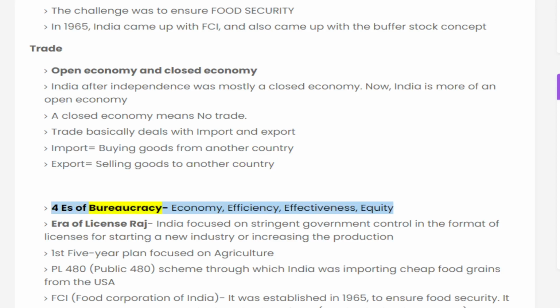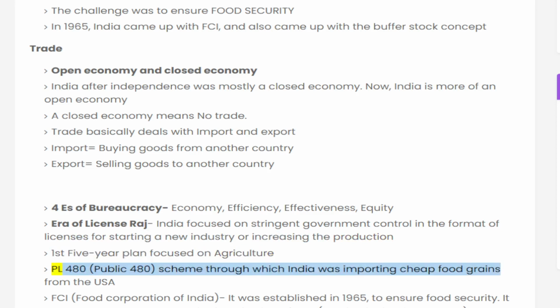The 4 E's of bureaucracy: economy, efficiency, effectiveness, equity. Era of License Raj: India focused on stringent government control in the format of licenses for starting a new industry or increasing production. The first 5-year plan focused on agriculture. PL 480, Public Law 480, was a scheme through which India was importing cheap food grains from the USA.